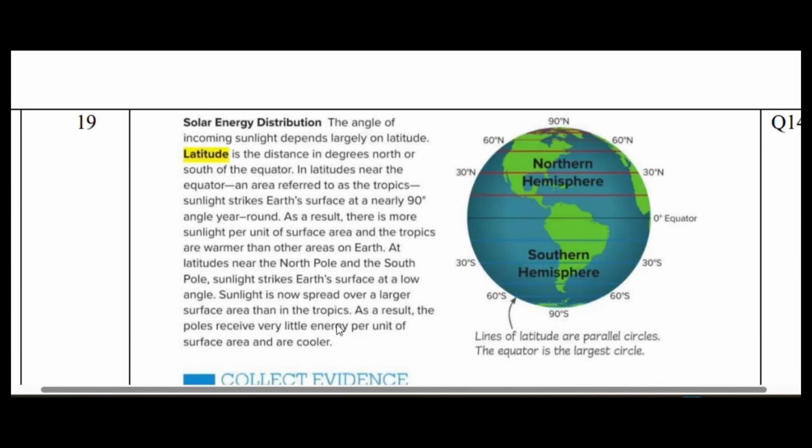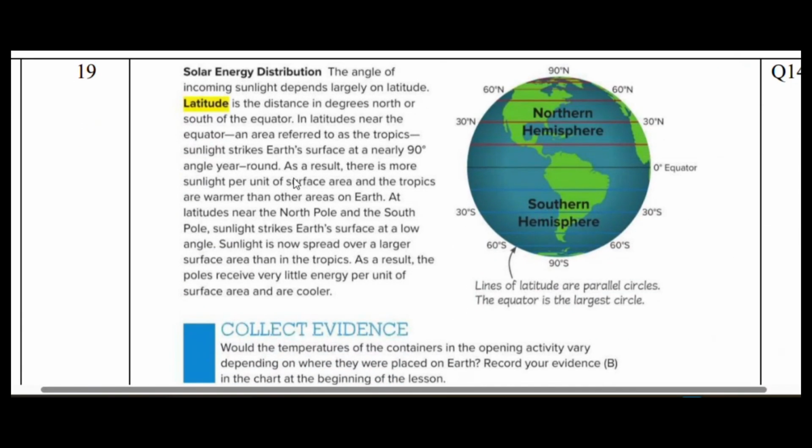Okay. Now, next one is about the distribution of solar energy on the surface of the Earth. So this is another key idea which you should learn. So you see, the sunlight falls directly, or perpendicular, or at right angle, or you say 90-degree, at the middle of the Earth, near the equator. So it is hotter. And as you go higher up to the North Pole and the South Pole, it will be colder.